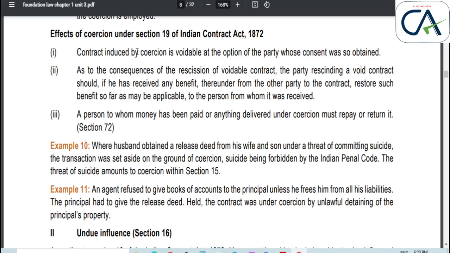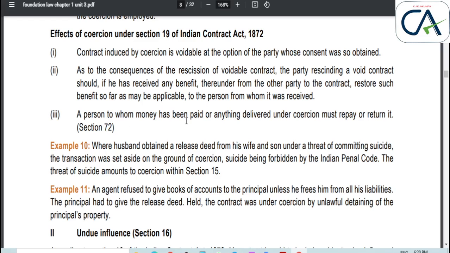Next, the effect of coercion under section 19. It says the contract induced by coercion is voidable. A contract induced by coercion is always voidable, but when any benefit is received under this coercion, he must repay or return it.